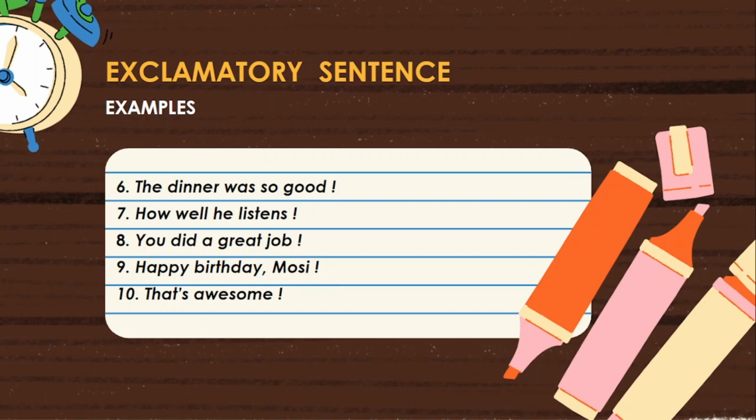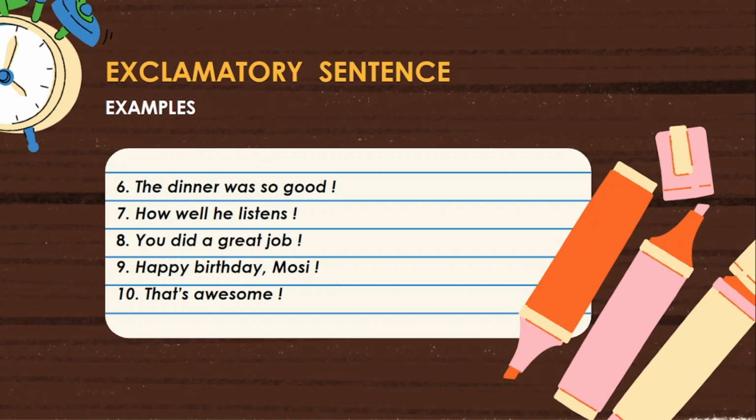Then you may get a doubt. In examination point of view, how is it considered? In examination point of view, it is considered as a greeting. It means it is considered as an imperative sentence. Remember it. Next, 10th one. That's awesome! In this sentence, that is the subject, is is main verb 1. The sentence is in present simple in active voice.